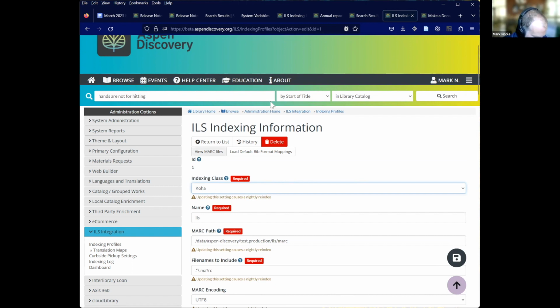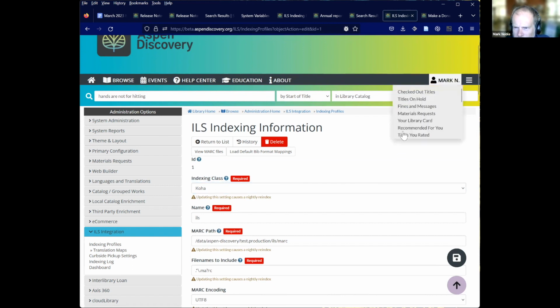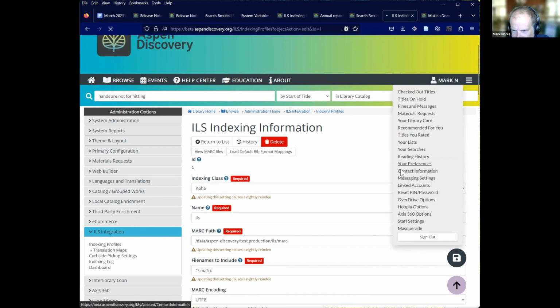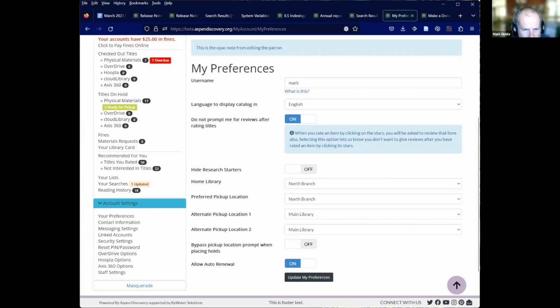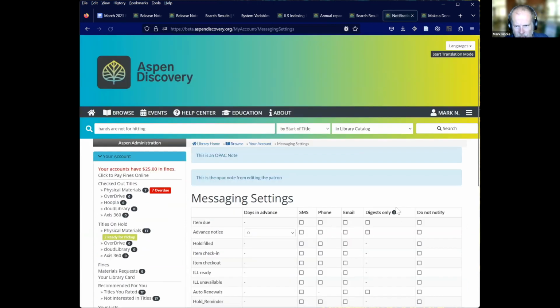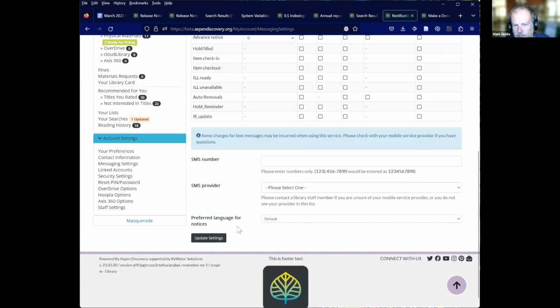Let's see, lots of Koha updates this time. If we go into our preferences, our messaging settings, we now have the ability to set a preferred language for notices. This is a Koha feature that got added in, I think, 22.05, where you can actually change what language you want your notices in. So you can say, I want all of my notices in English or in Spanish. So new feature there to help out some of our non-native, non-English speaking patrons.